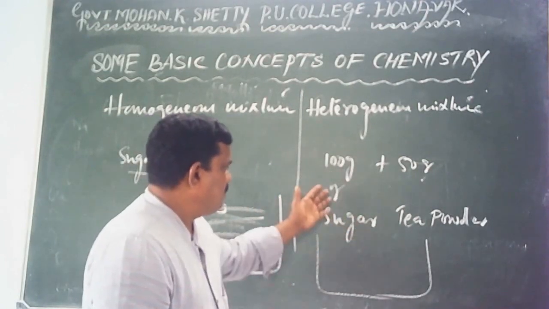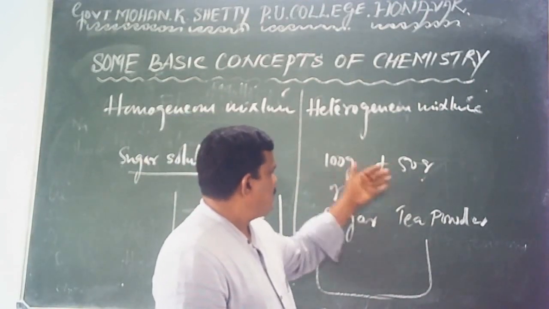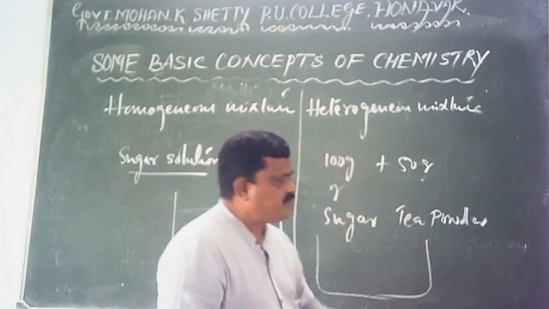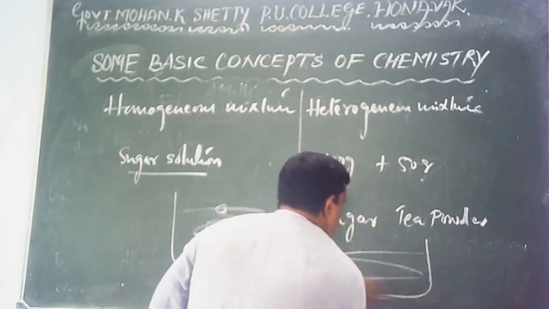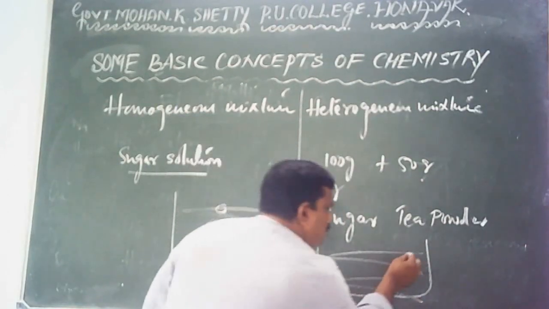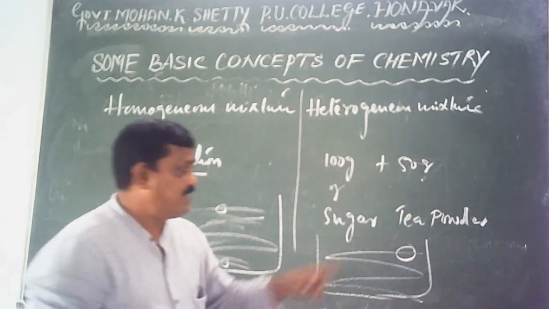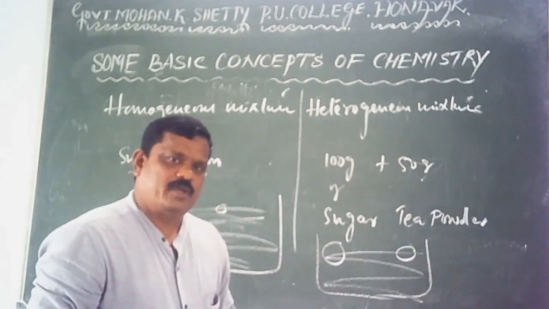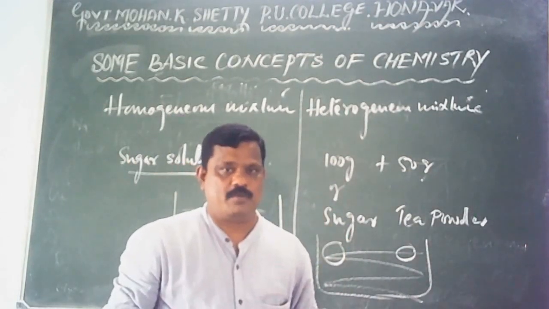Okay, I have taken a mixture containing 100 gram of sugar and 50 gram of tea powder. See here, in this mixture, this part of the mixture may contain more amount of tea powder and less amount of sugar. This part of the mixture may contain more amount of sugar, less amount of tea powder.